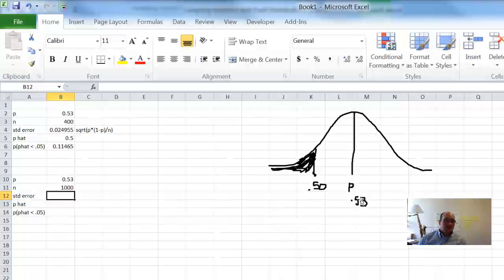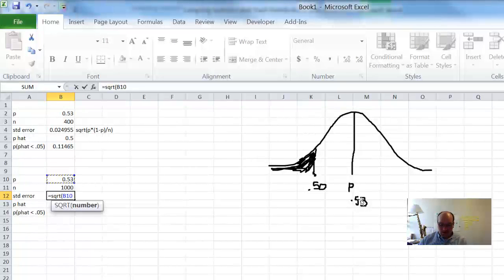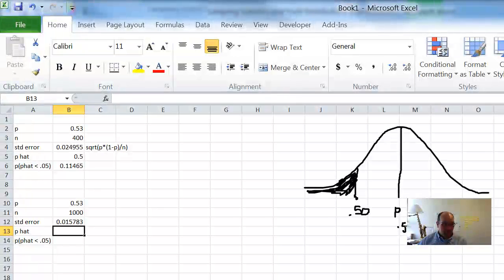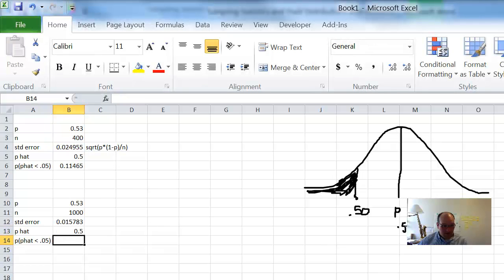What's our standard error? Well, it's still this crazy formula: square root of P times 1 minus P divided by N. Right now it's much smaller, 0.05. Our P hat is still 0.5. I didn't say anything about changing P hat, I just said I got to change the sample.